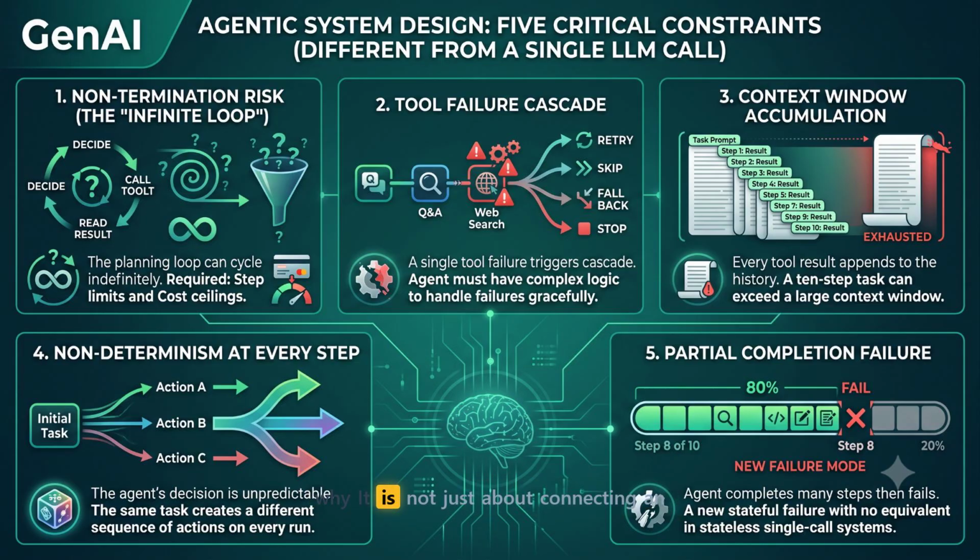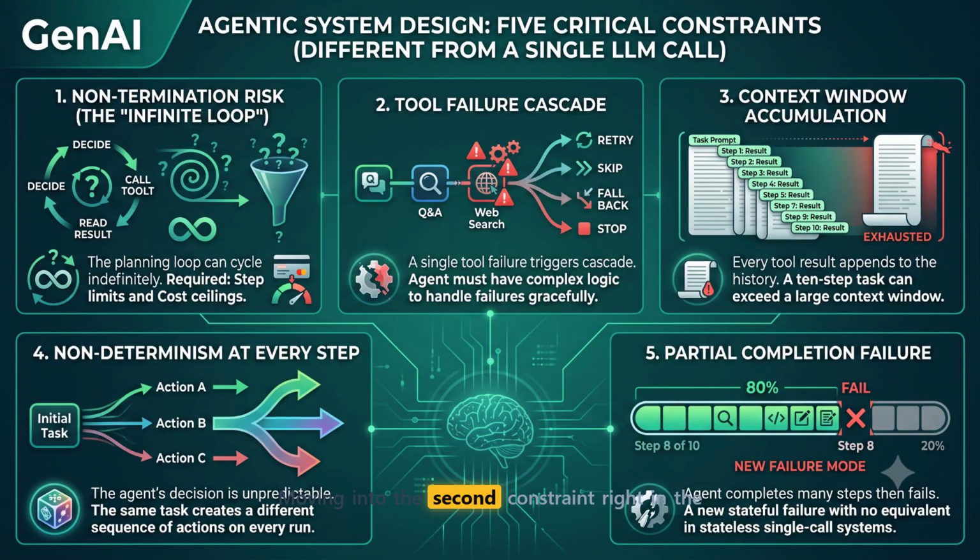It is not just about connecting an LLM to tools. Designing an agentic system is managing 5 fundamental constraints. Look to the far left at constraint number 1. This recursive loop shows that the agent can cycle indefinitely without step limits or cost ceilings built into your system design. A bad plan or an obscure error will quickly exhaust your entire API budget while you watch it happen in real time. This is a novel, high-stakes engineering problem.